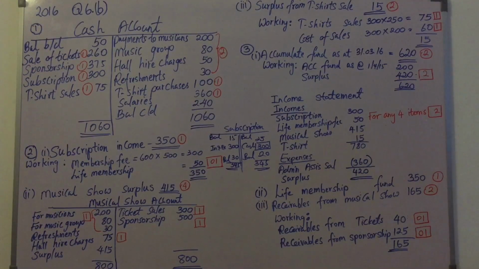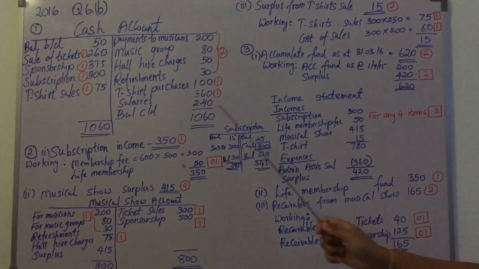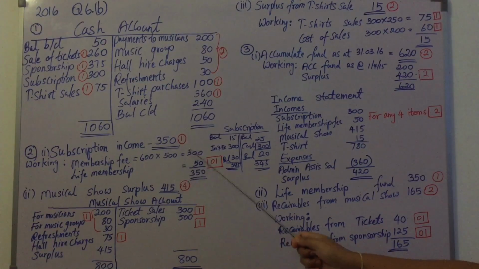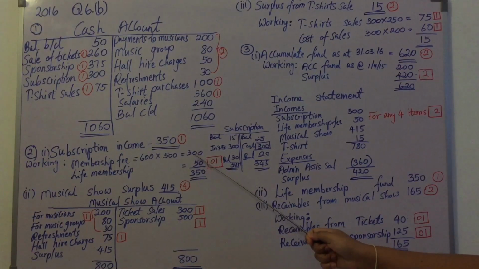The first additional information is the annual subscription per person is 500 rupees. There were 600 members excluding live members as at 31st March 2016. So if the annual subscription per person is 500 and the number of members is 600, to calculate the membership fee you need to do the multiplication and get the answer, which is 300,000 rupees. So this membership fee income relevant to the period you need to include in the income statement.